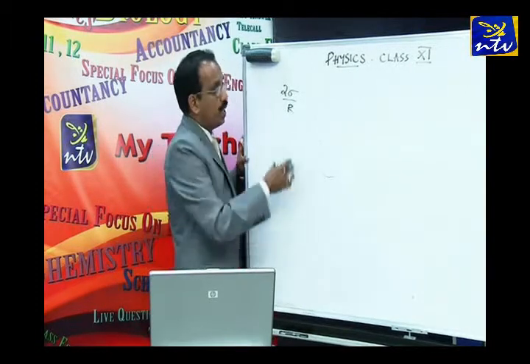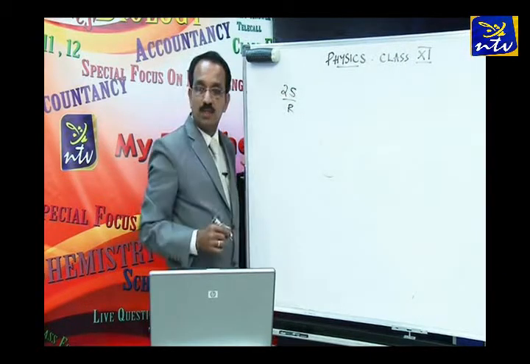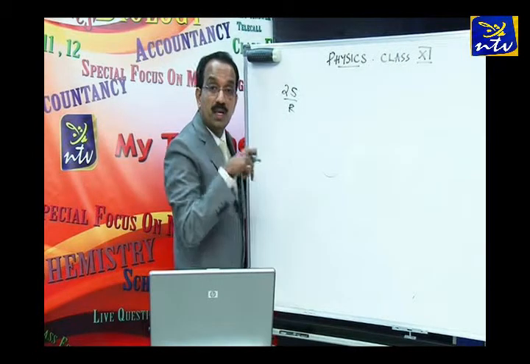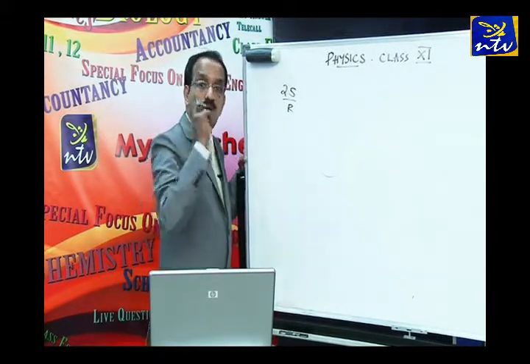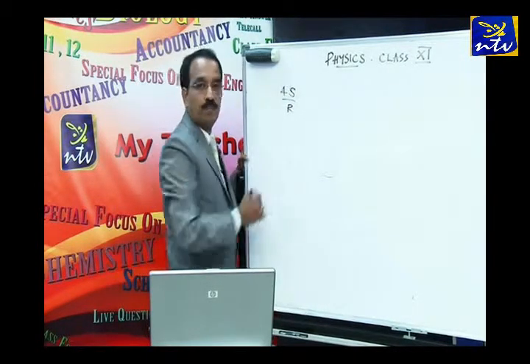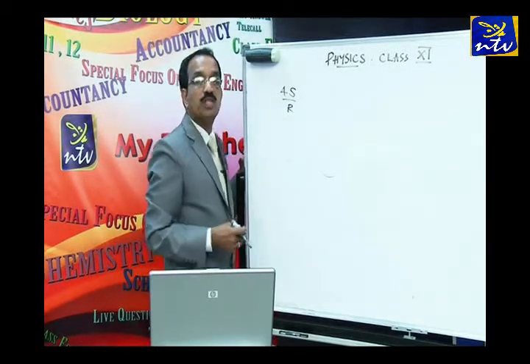Clear? Sometimes you might have used the letter S to represent surface tension, whatever it is. This is for a drop, but the case mentioned here is that of a bubble. So for a bubble, the change you should make is, instead of 2 you have to use 4, 4S by r. So this is the excess pressure inside a soap bubble.